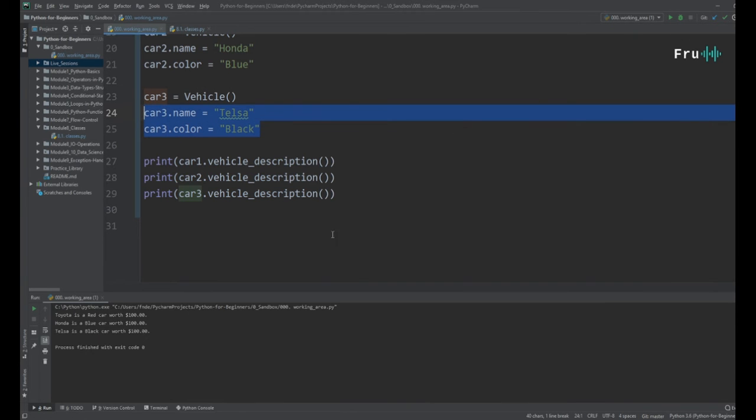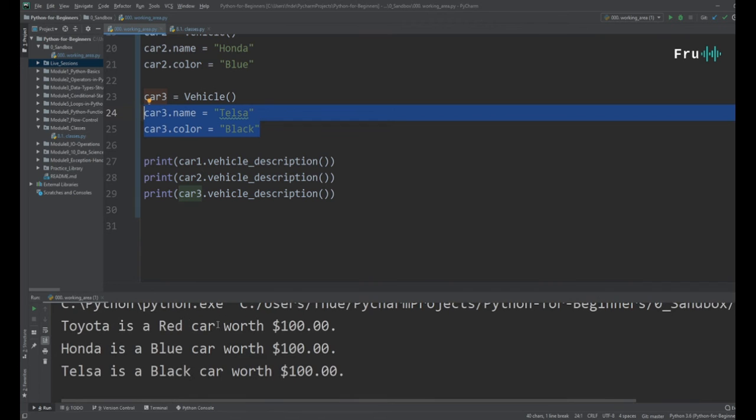So if I go ahead and run this, you can see Toyota is a red car worth that. Honda is a blue car worth this. Tesla is a black car worth this. Now, these are objects that we've created, and we're simply printing out the attributes of that object. Guys, very, very powerful.